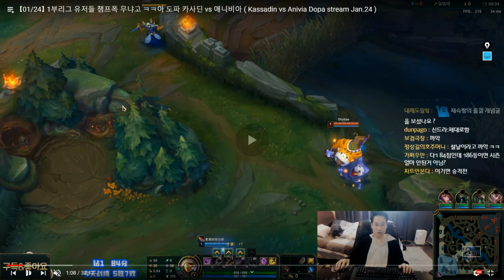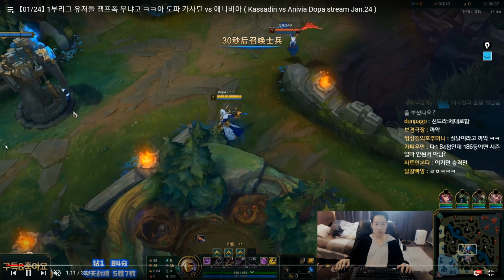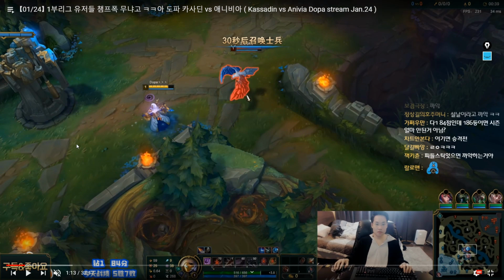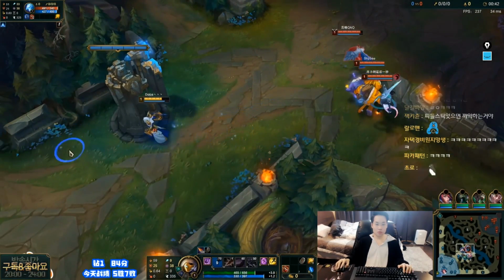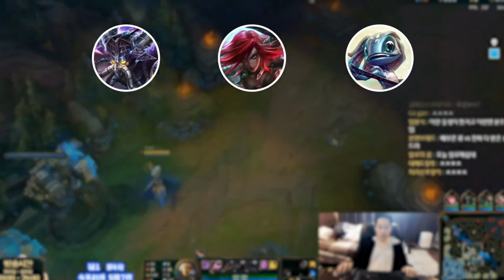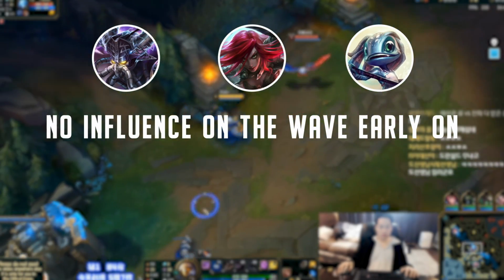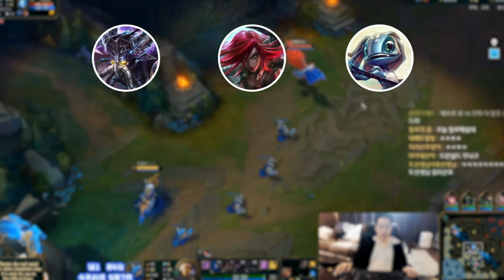Anyways, so let's go ahead and take a quick look at how Anivia actually plays this out early on. It's going to be Anivia versus Kassadin. Again, this is a basic video, so we're only going to be looking at conversation between one champion and not the second, mainly because champions like Kassadin, champions like Katarina, champions like Fizz, these champions that are similar dynamic can't actually respond and hold a conversation early on, mainly because they have no influence on the wave.